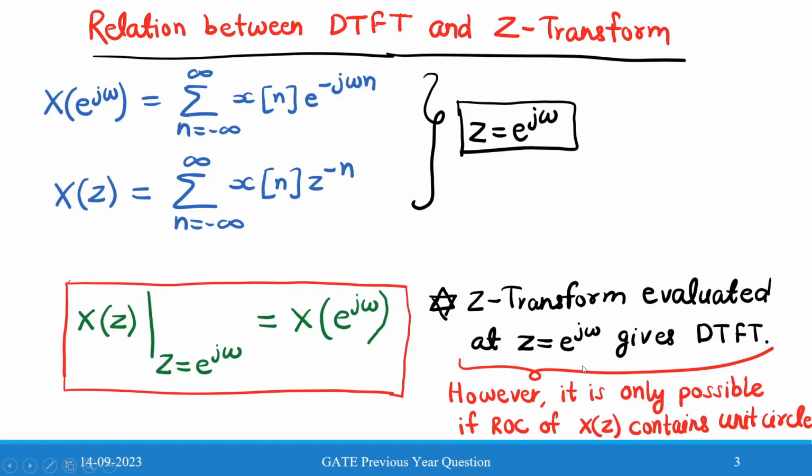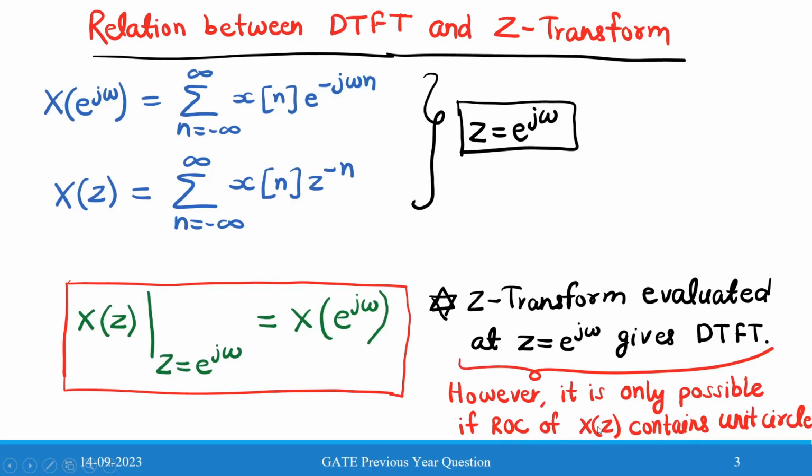However, the discrete time Fourier transform of the discrete signal is possible only if the ROC of X(z) contains the unit circle. This point is very important. It means you can find the discrete time Fourier transform of a discrete signal only if the ROC of the Z-transform contains the unit circle. Now we will prove this statement.